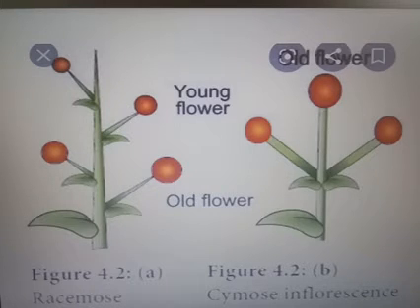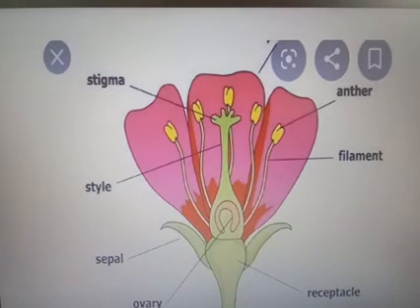The growth is, however, continued by one or more lateral buds arising from the nodes, and here it shows basipetal succession. Basipetal succession means the old flowers are arranged at the top and the young flowers are arranged below. An example for cymose inflorescence is jasmine.